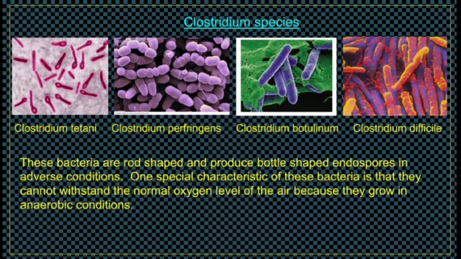These bacteria are rod-shaped and produce bottle-shaped endospores in adverse conditions. One special characteristic of these bacteria is that they cannot withstand the normal oxygen level of the air because they grow in anaerobic conditions. Different species of Clostridium you can see in the picture.